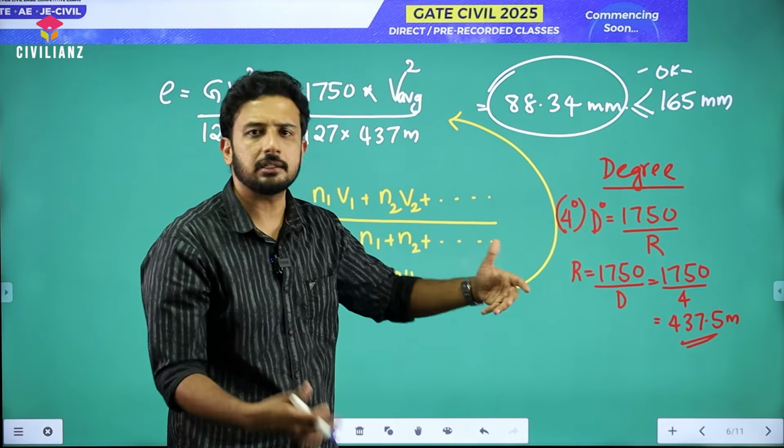It's very simple, and once we apply this correction, we are going to get the elevation correction, and if you add that elevation correction to the basic runway length, we are going to get the new corrected length, right? That's the concept. So that could be a possible future question.